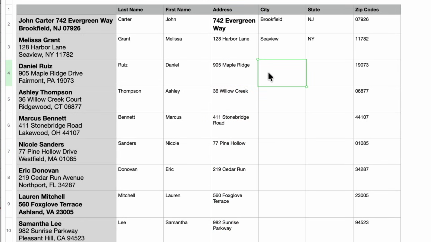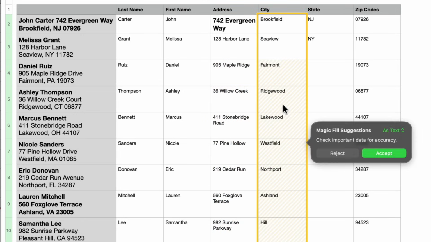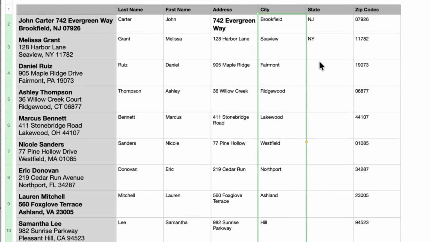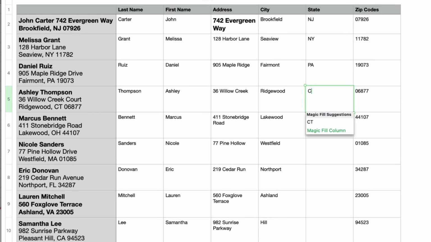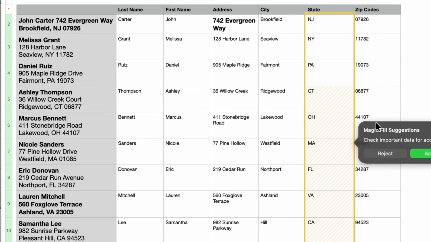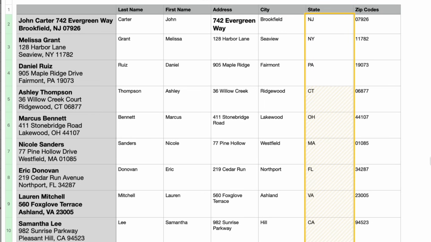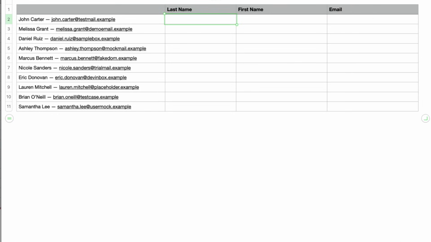Let's go to Fairmount. Fairmount's automatically being found. So again, this is becoming easier and easier as we have filled out information. And then PA, CT, it figures it out and it adds it all in there and we are done. So how great is that, we're able to do this automatically without having to do all the work. So this is a tremendous way of doing it. Let's do one more. I have one more example here and it's relatively the same idea.